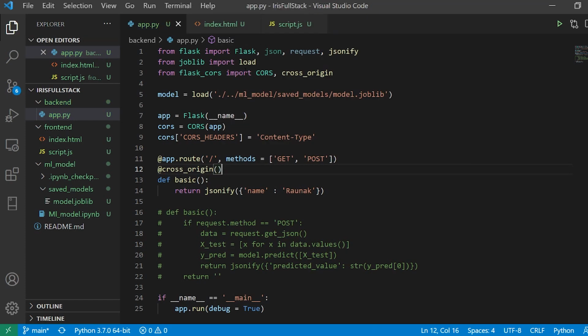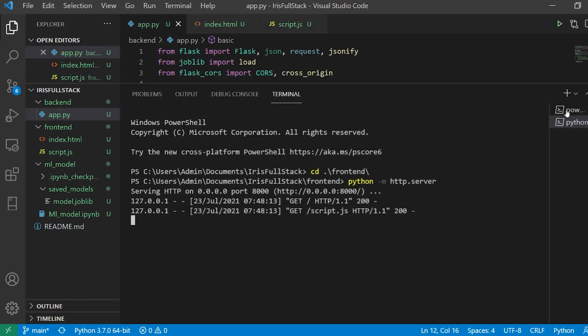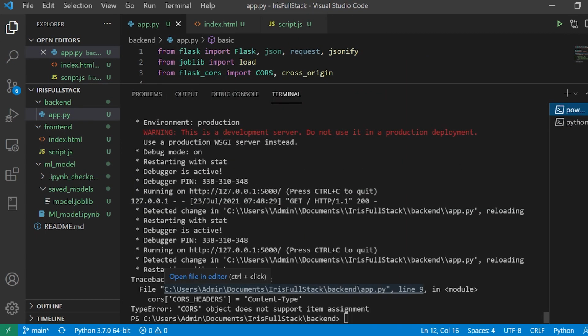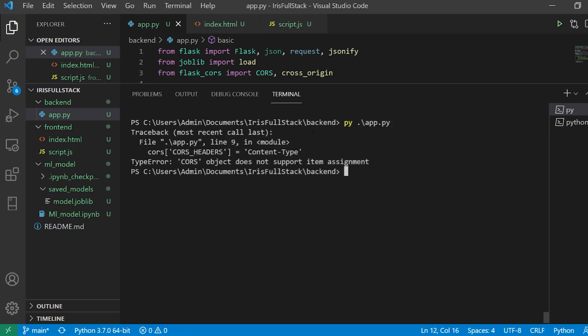Okay, my cross origin is done. So now it is not going to block a request from my Flask. Let me check if my Flask is running. Okay, my server has stopped. So I'll run my server. I'll say python app.py.